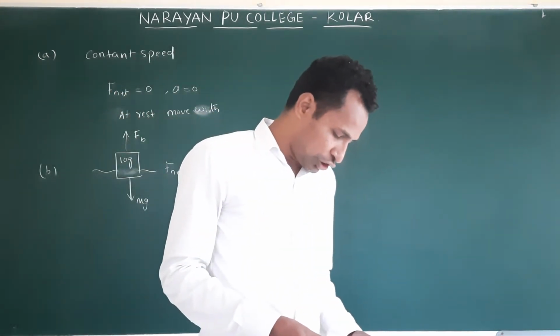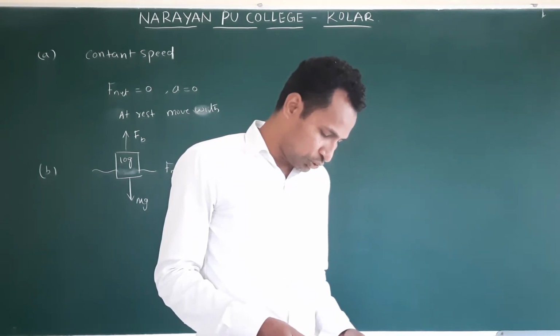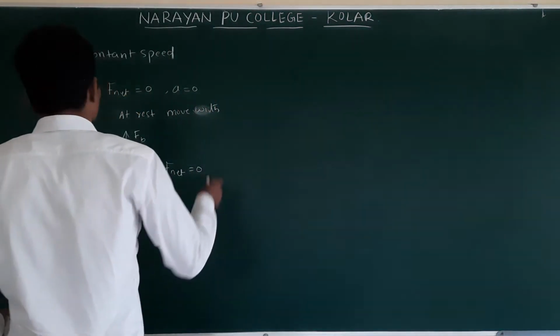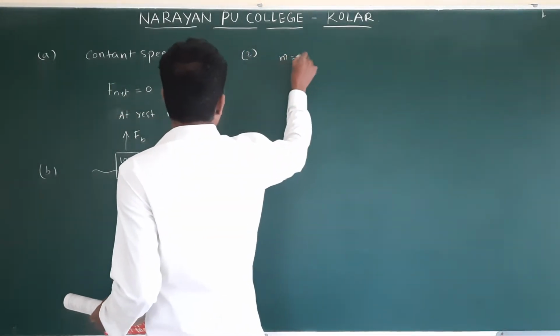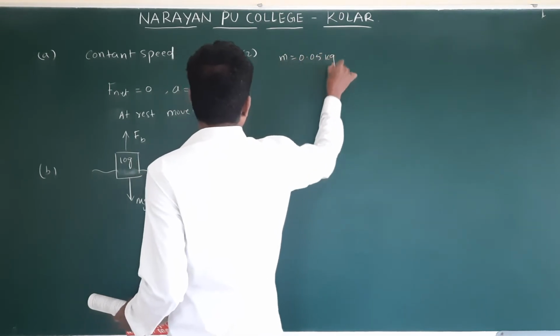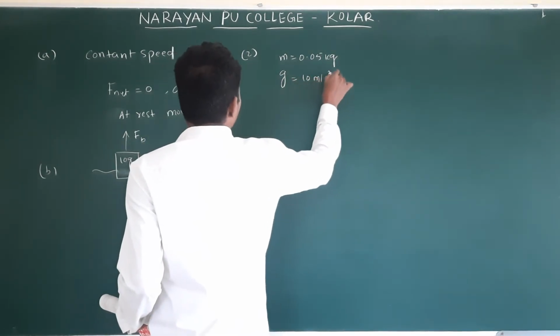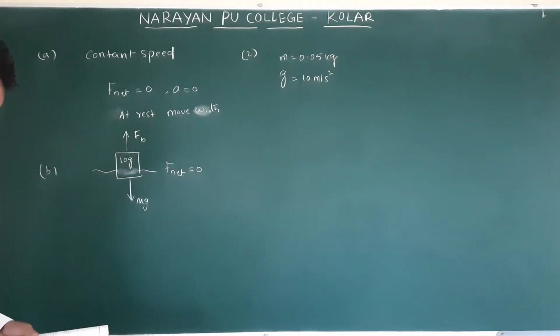A pebble of mass 0.05 kg is thrown vertically up. Give the direction and magnitude of the net force on the pebble. Small stone. This is second question. The mass of the stone is m equal to 0.05 kg. And g, they asked us to take 10 meter per second square.